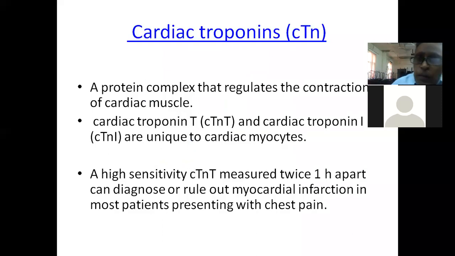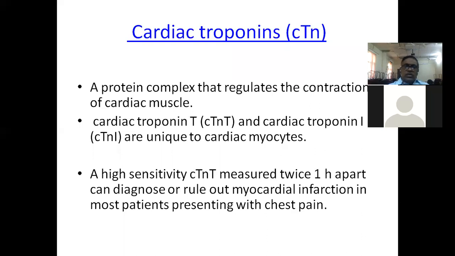What is this troponin? See, cardiac troponins are a protein complex that regulates the contraction of cardiac muscle. They are specific for it. There are three cardiac troponins, T, C, and I. C is not useful, and T and I are unique to cardiac myocytes. So cardiac troponin T and cardiac troponin I are very unique to cardiac myocytes. That's why they have specificity for diagnosis of myocardial disease.